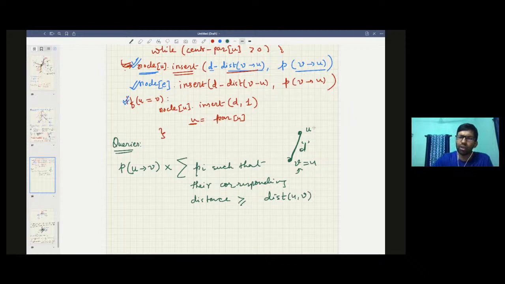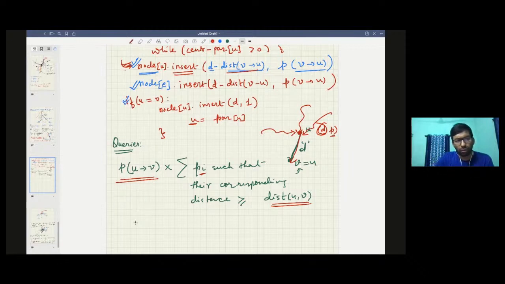So if there were some updates that have come to here, and you have stored all this information along with them, you have maintained two values, d and p, where d is the remaining distance and p is the probability. Of course the remaining distance d has to be greater than the distance of u to v. Then you take all of these pi and sum that up, and that was the probability that you reach till here, and to reach till v you also need to multiply that by the probability from u to v.